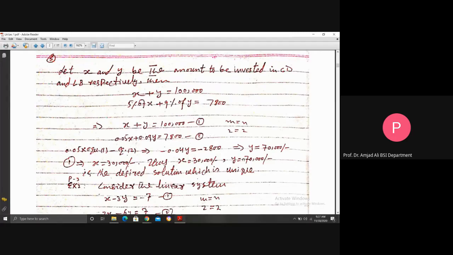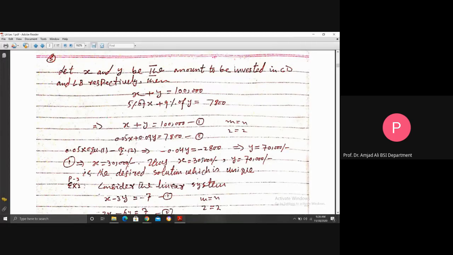because only one point is common in the graphs of these two lines. Only one value for x, one value for y, means only one point in the set, so it is said to be a unique solution. Because by solution we mean the set of common points in all the graphs of the linear equations in the system.